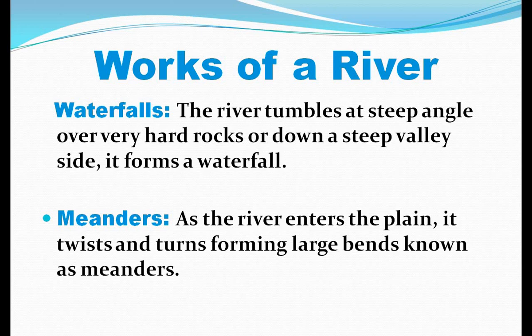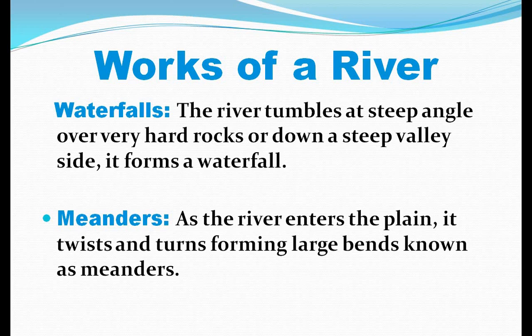Works of the river. As we know, the river is mainly divided into three stages while flowing down from the high mountains to the plains and up to the sea or oceans. These three stages are: first the upper course, second the middle course, and third the lower course. The upper course of the river is also known as the mountain stage.